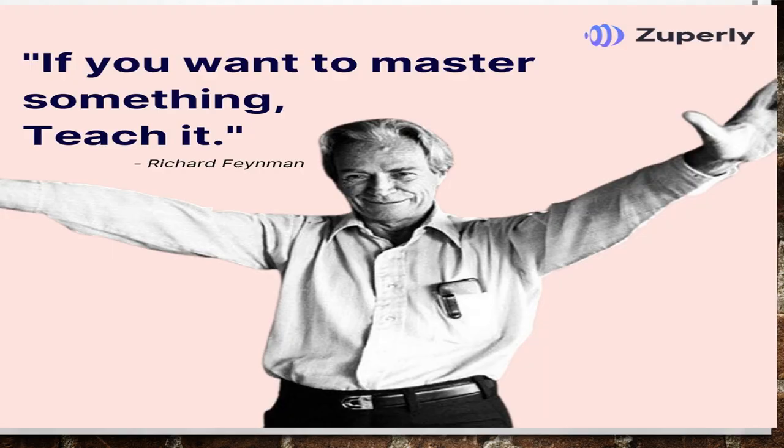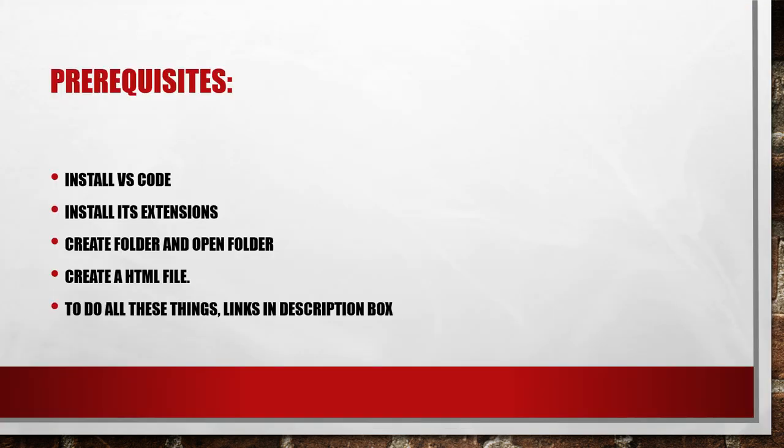If you want to master something, teach it. It will be applied to any field. If you want to master something, teach it. That is what Feynman says. So you may ask, to whom will I be teaching? You don't need any physical person in order to teach. You can just teach yourself. Ask yourself questions and try to explain it to yourself. By that you will be learning easily.